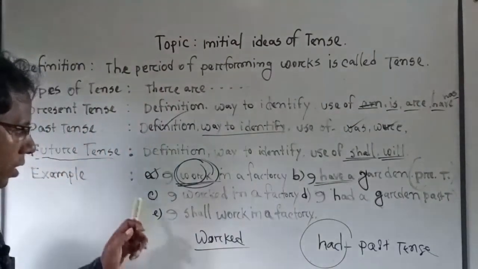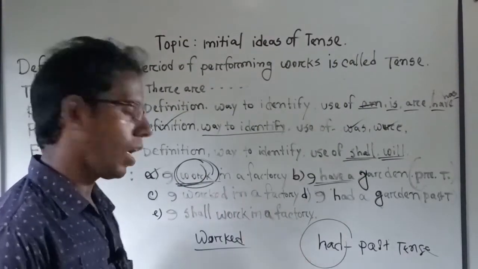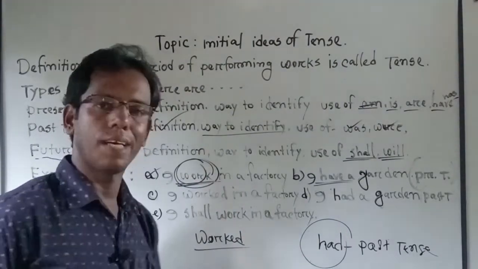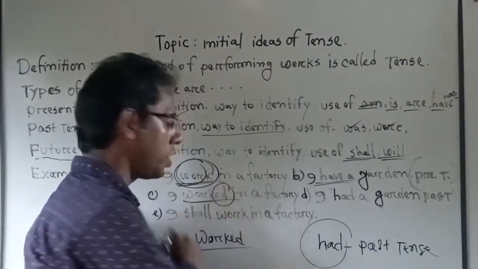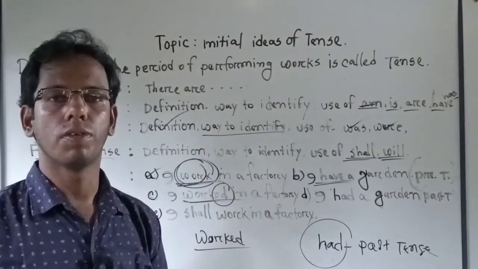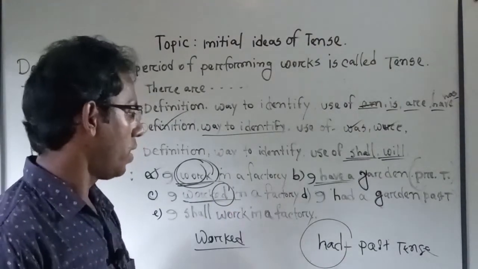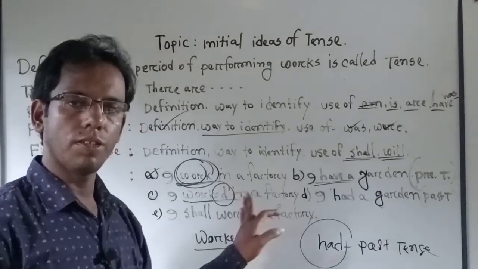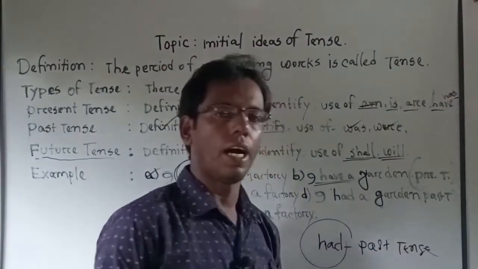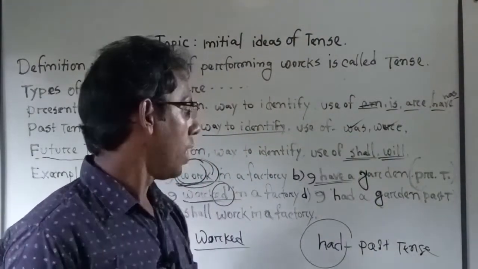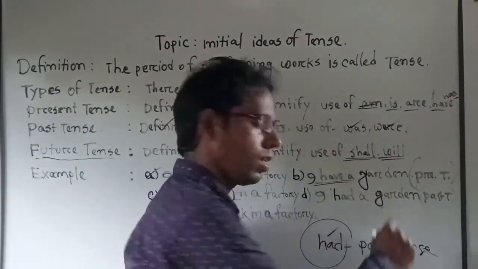Okay, now next, number C: I worked in a factory. I told you before about the present tense and past tense of work. Here I have used worked, with ed. That is V2, the past form of the main verb. So this is obviously a sentence of past tense. Another example: I had a garden. I have a garden is present tense, and I had a garden is past tense. Had is used in past tense, as I told you.